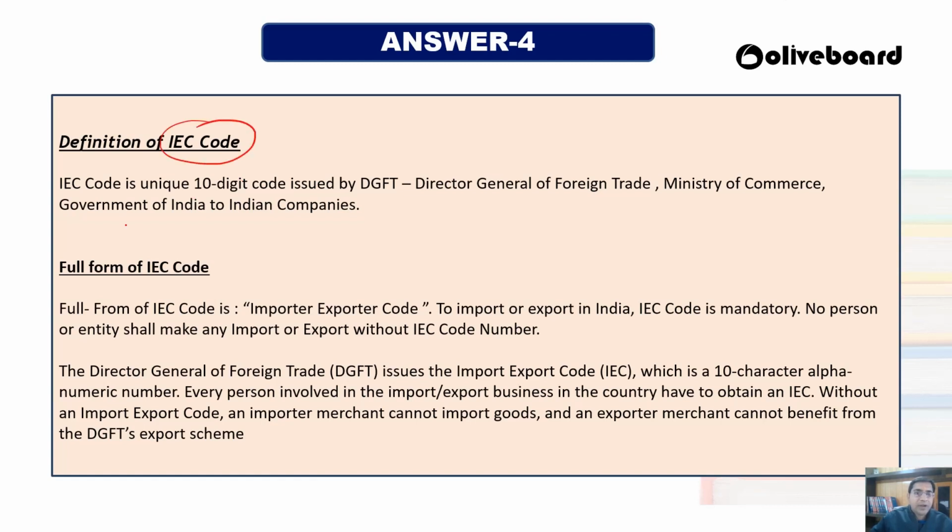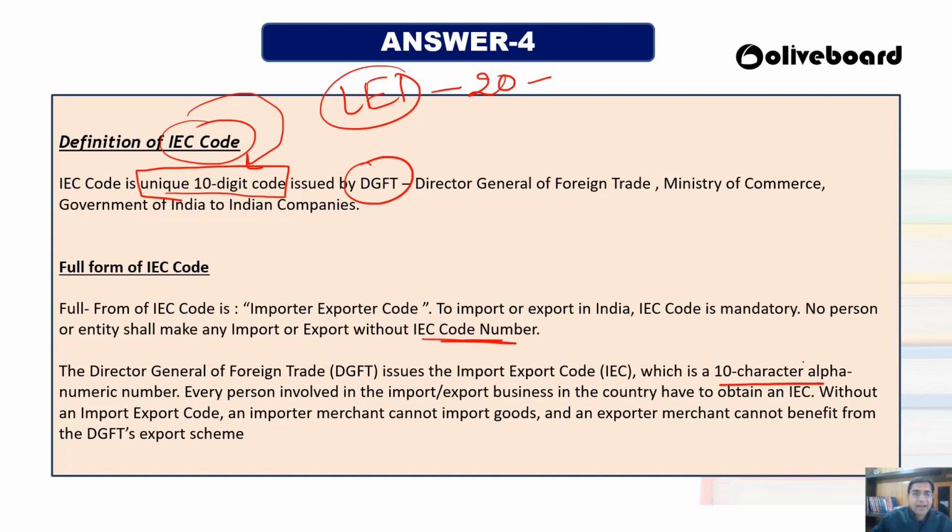First of all, the import export code is a unique 10-digit code. The LEI, legal entity identifier, is a 20-digit code where the business gets registered with its name, and the import export code is a 10-digit code. This is issued by the Directorate General of Foreign Trade under the Ministry of Commerce. So any person who wants to do import and export must take the IEC number. The DGFT issues these, and it is a 10-character alphanumeric.